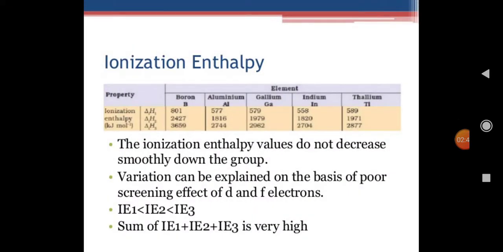While discussing the ionization enthalpy of group 13 elements, the ionization enthalpy values do not decrease smoothly down the group. All the group 13 elements have almost equal ionization enthalpy values, because of the poor screening effect of d and f electrons in their orbitals. Here there are three ionization enthalpy values. The first ionization enthalpy is always lower than the second, which is lower than the third ionization enthalpy. This is very important.